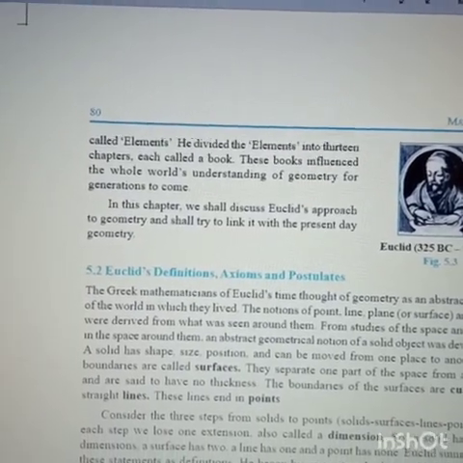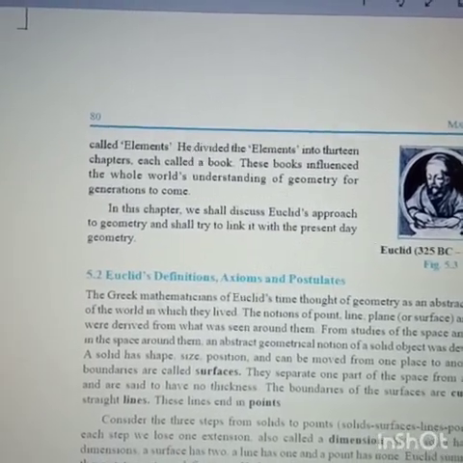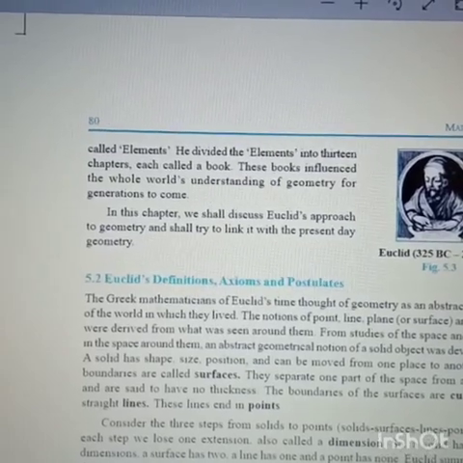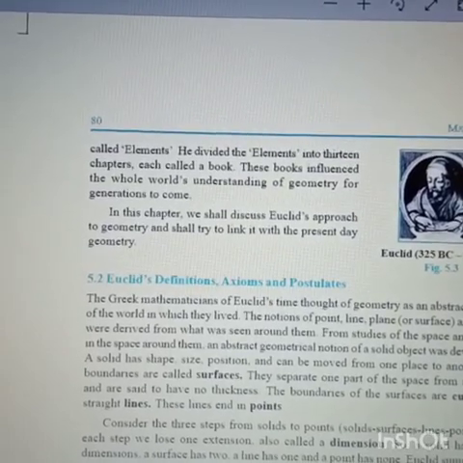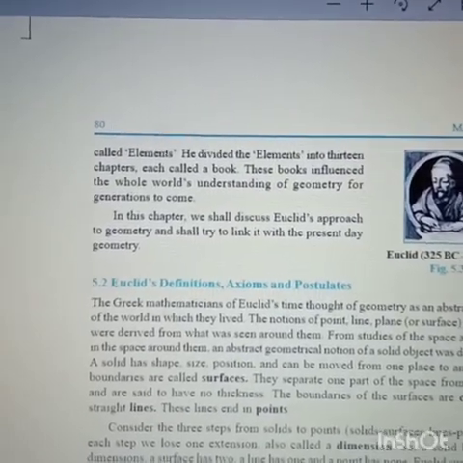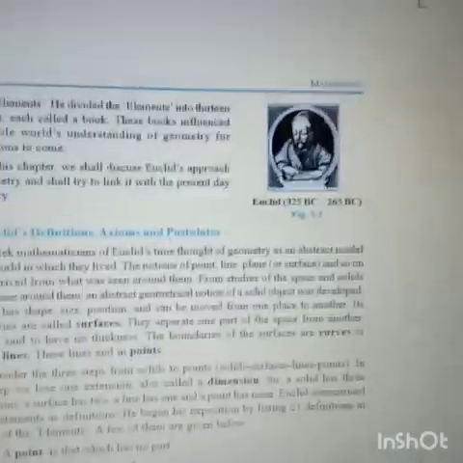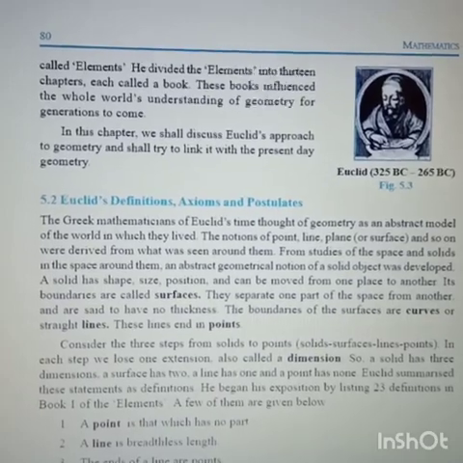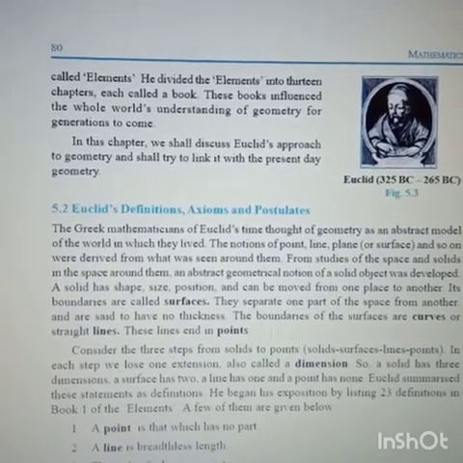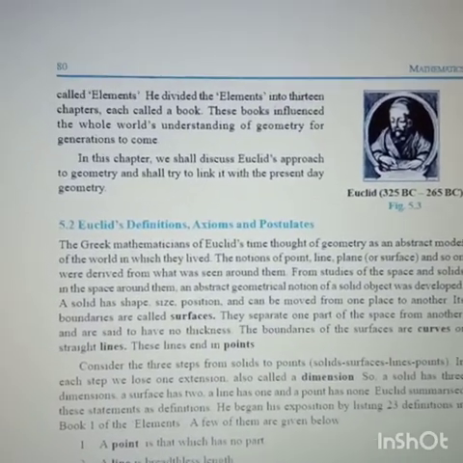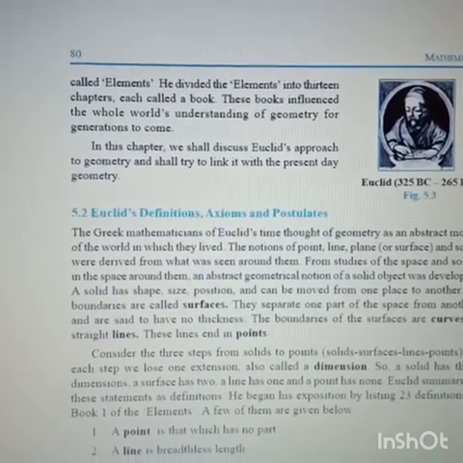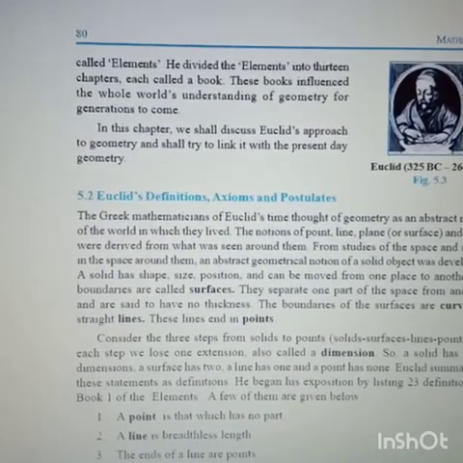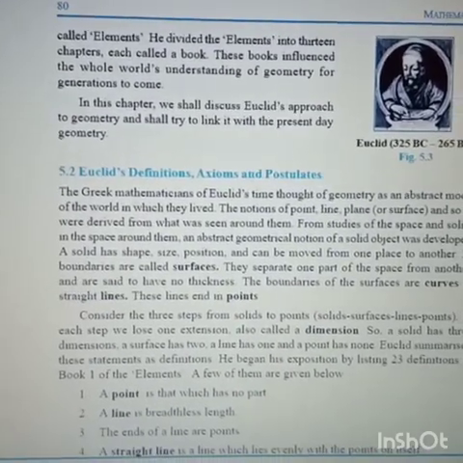Clear? In this chapter, we shall discuss Euclid's approach to geometry and shall try to link it with present-day geometry. Clear? So, Euclid's definitions, axioms and postulates. In this chapter, we learn especially these three important points. These are definitions, axioms and postulates.